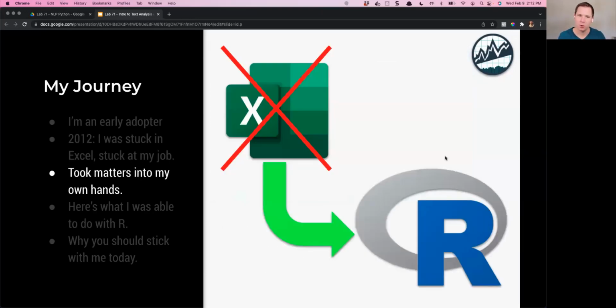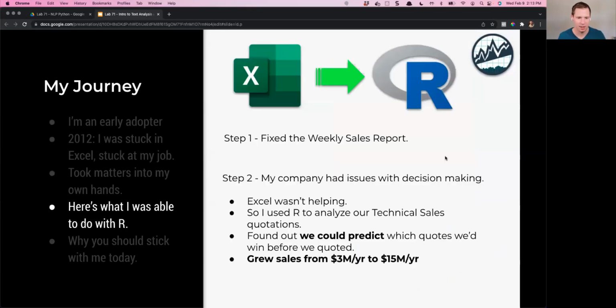So I made a choice. I took matters into my own hands, and I decided to transition to a new type of software. I went from Excel to this new language that I was just hearing about called R. One of my coworkers recommended it to me. And I found out that it was super helpful. In fact, I put all of my time into it to try and get everything that I was doing over to R as much as possible.